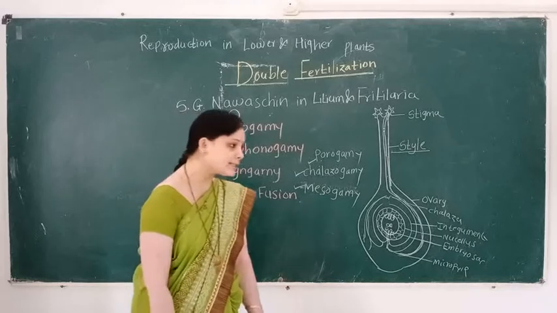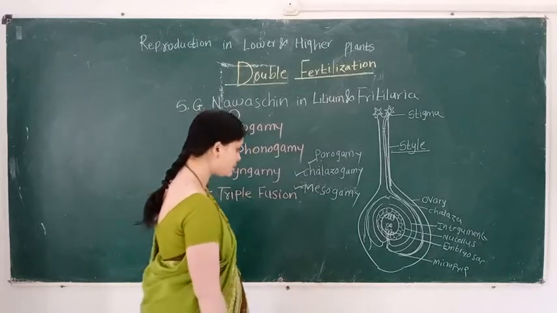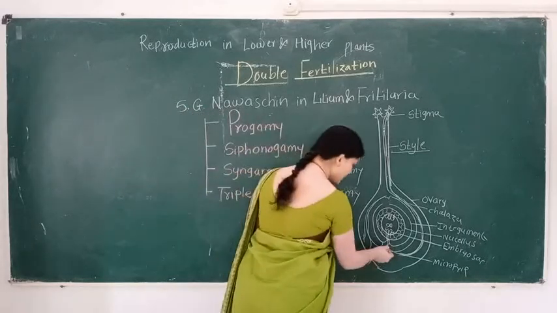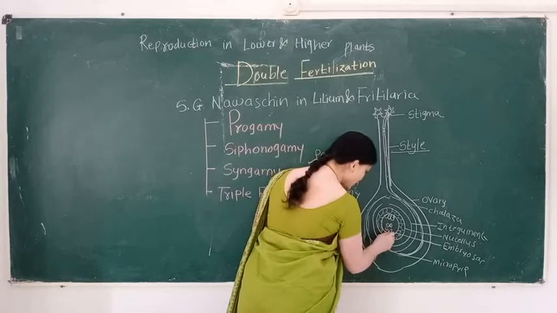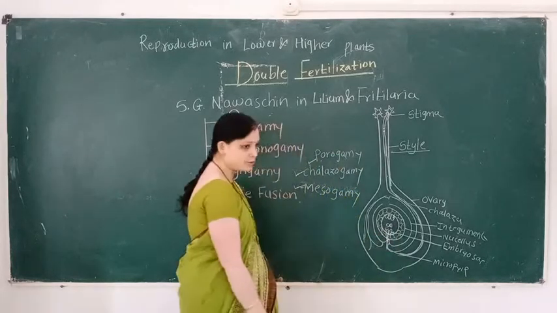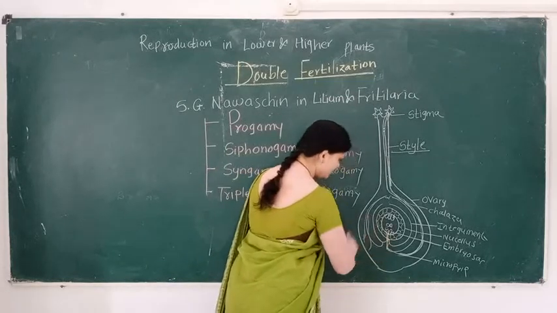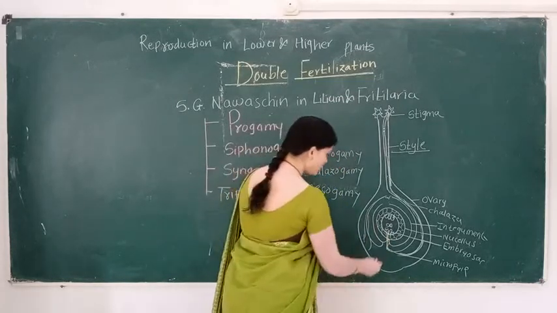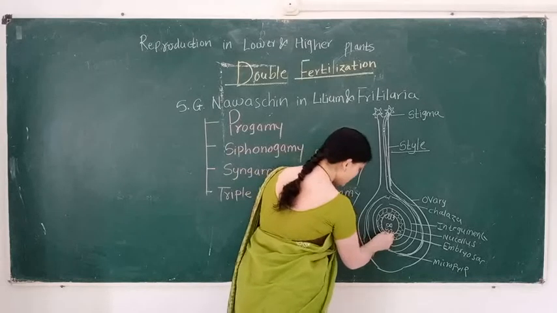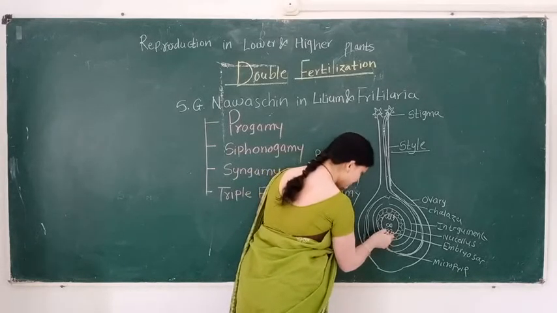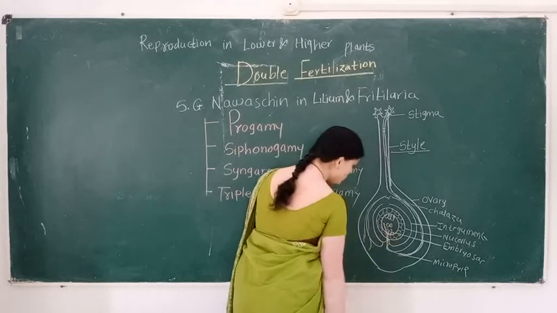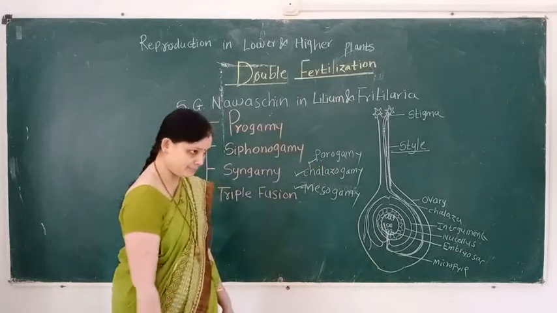Due to secretion of these chemicals, the pollen tube is attracted toward the embryo sac, and through one of the synergids, it enters into the embryo sac.